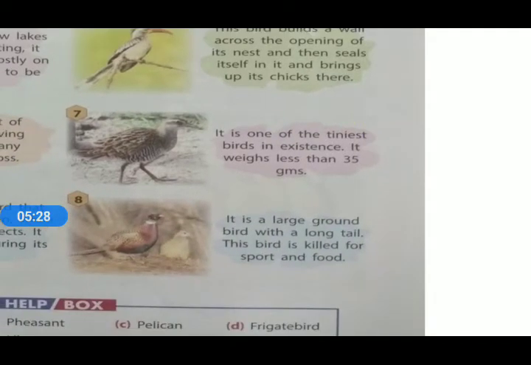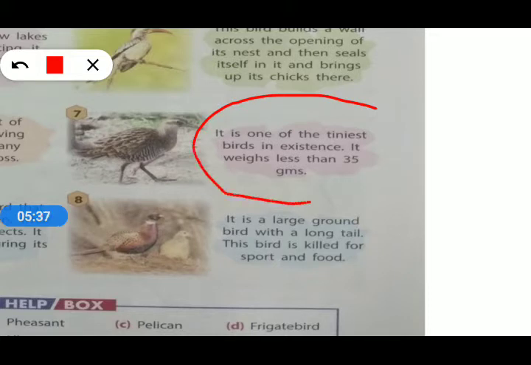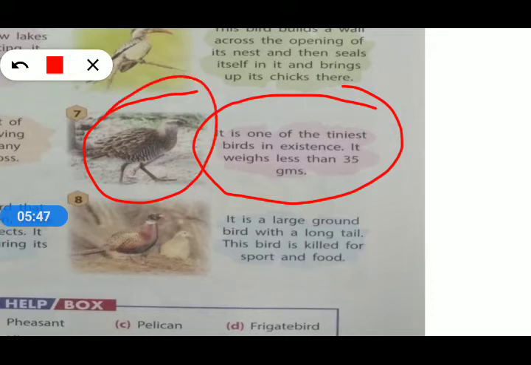For the next bird, the description given to us is that it is one of the tiniest birds in existence. It weighs less than 35 grams.